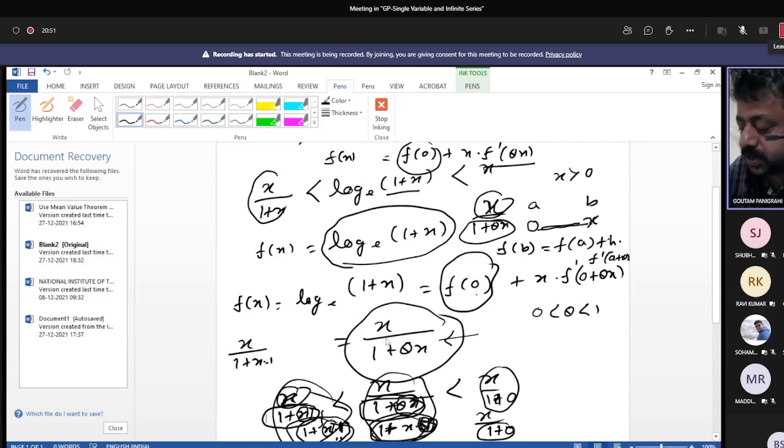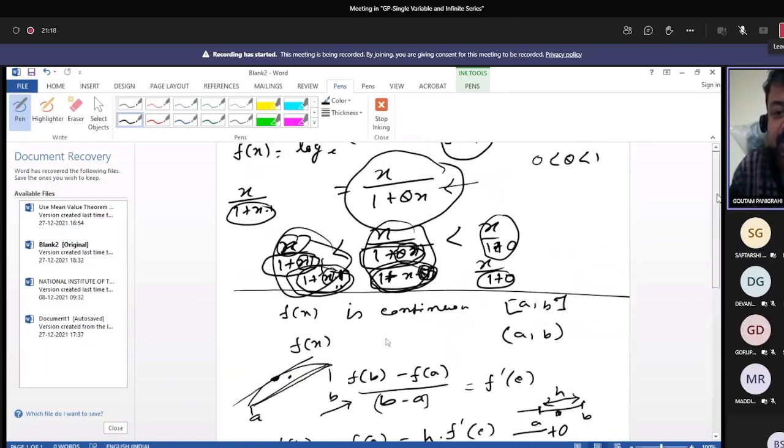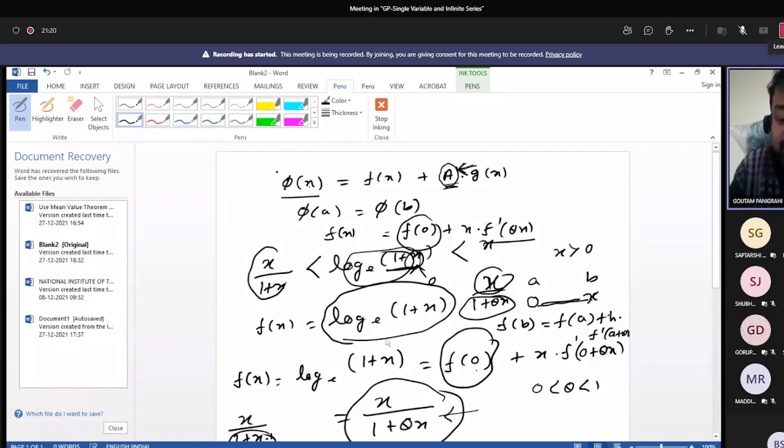Sir, how is f of 0 equal to 0? Log 1 equals 0, so f of 0 is 0. Sir, now f dash of theta x equals theta by 1 plus theta x? No, we put the value later, after the differentiation.